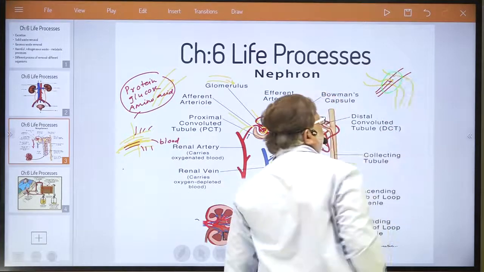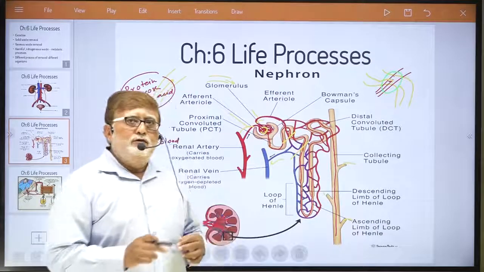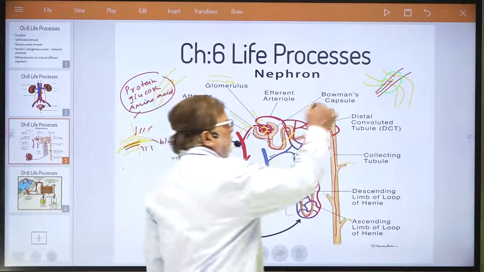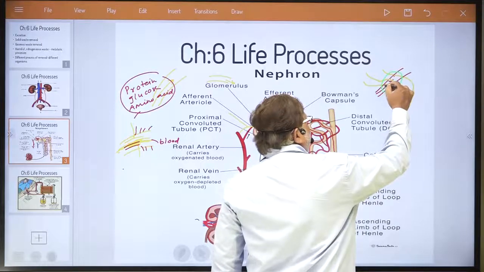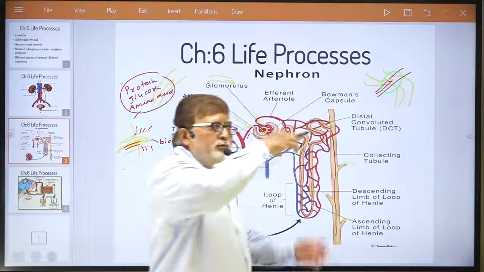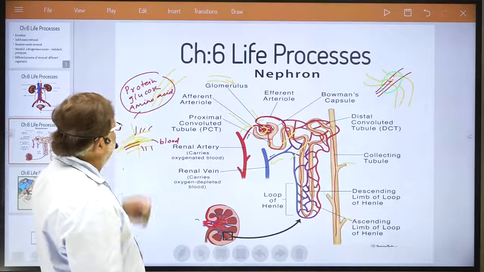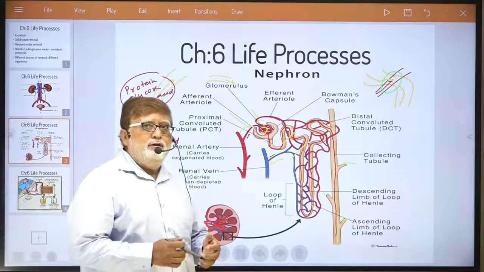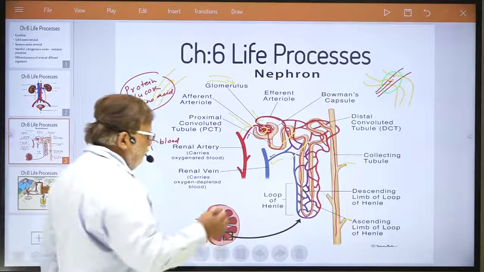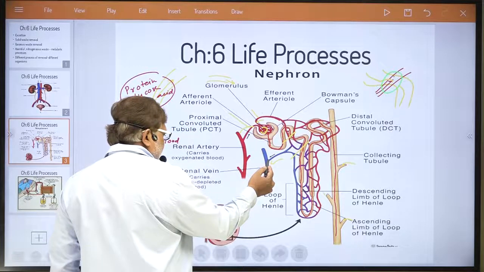Here at the junction point, what happens? The process of reabsorption takes place. What is the process of reabsorption? The blood which is flowing in this artery will reabsorb from the traveling urine the necessary components like protein, glucose, and amino acids, and these reabsorbed components along with the blood travel in the renal vein.